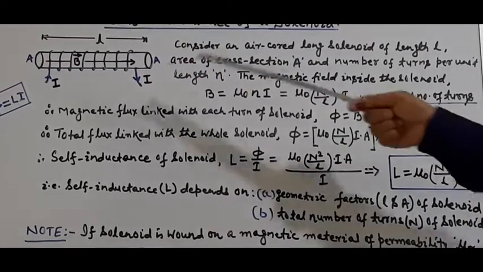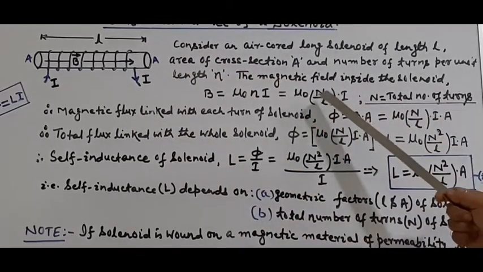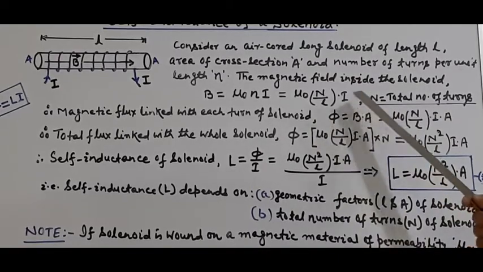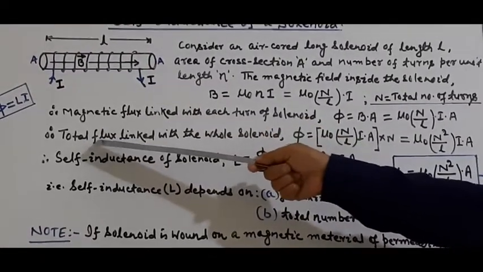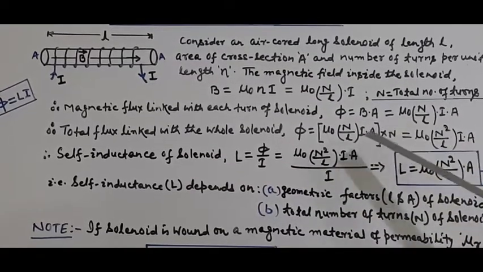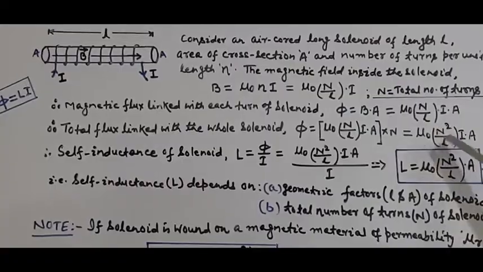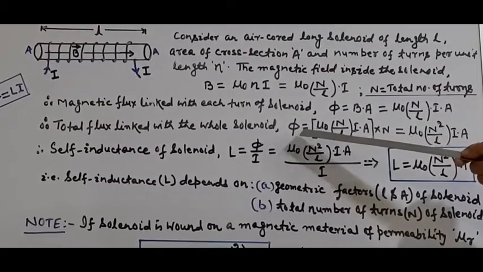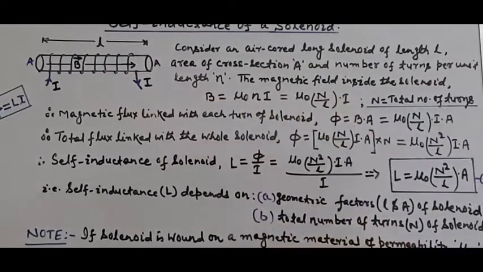Now what is the total magnetic flux of the whole solenoid? The total number of turns is capital N, so multiply this phi by capital N. So the total magnetic flux linked with the whole solenoid is phi equal to mu naught N square by L into I. So we have got the total flux linked with the whole solenoid.